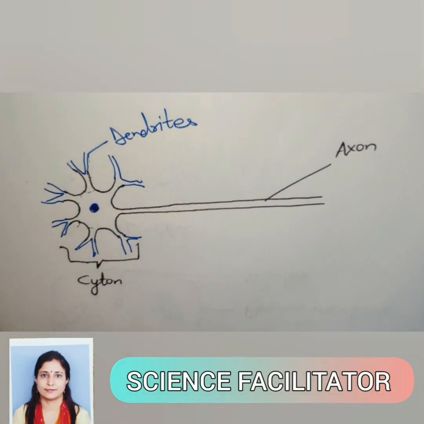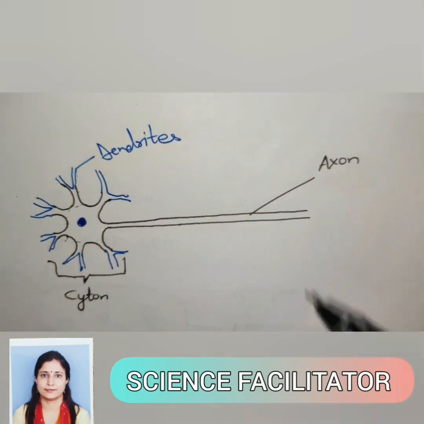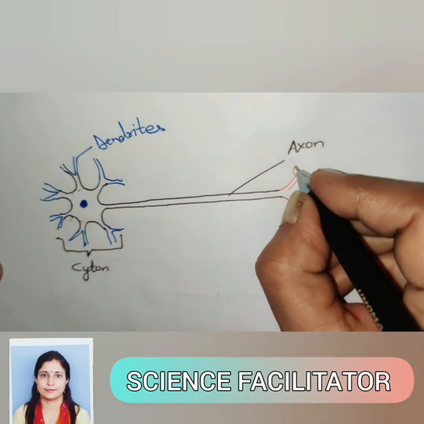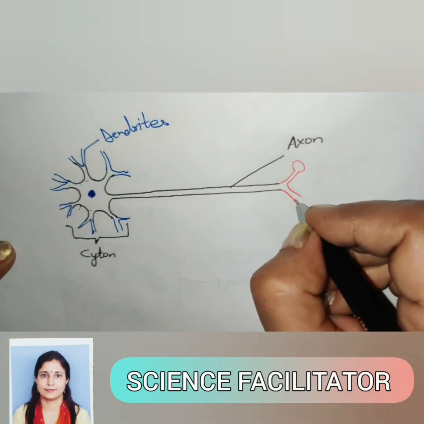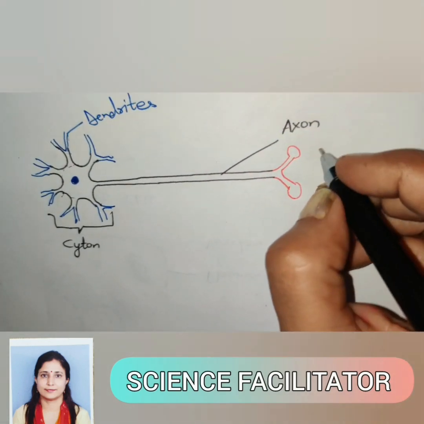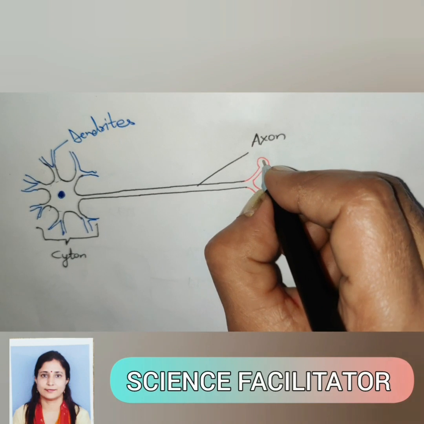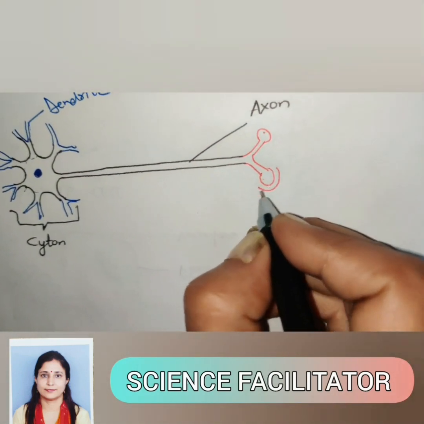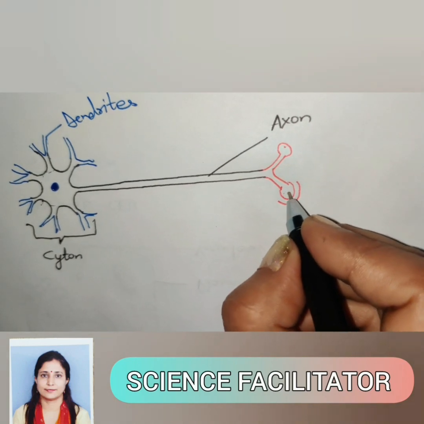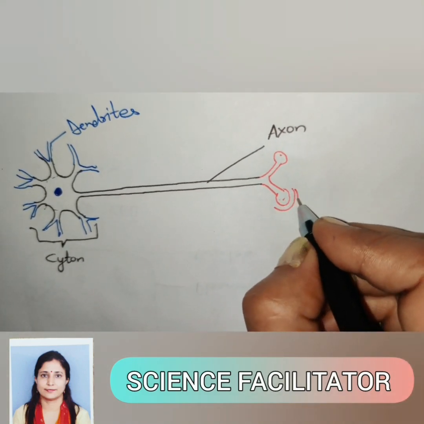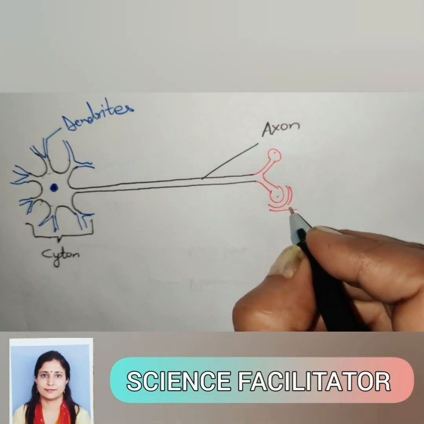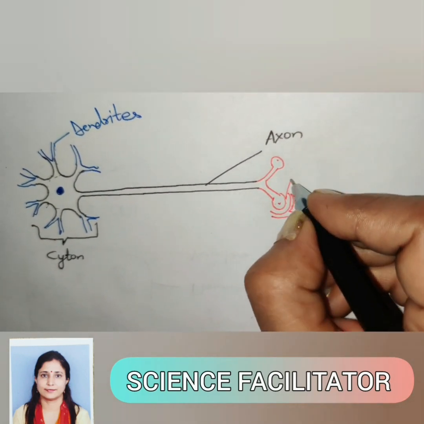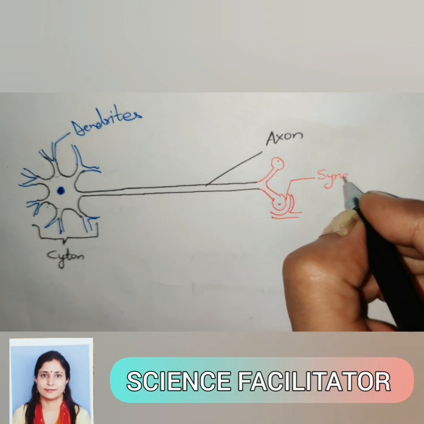At the end of the axon, these swollen structures are the axon endings, also called the presynaptic node. So one nerve cell is in connection with another nerve cell. This gap between two nerve cells is known as the synapse.